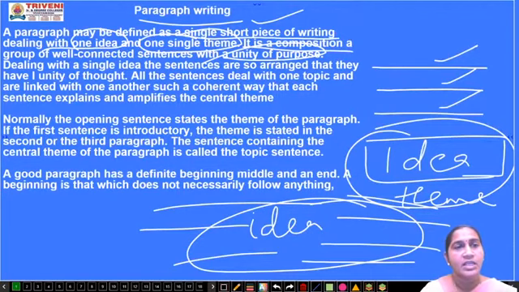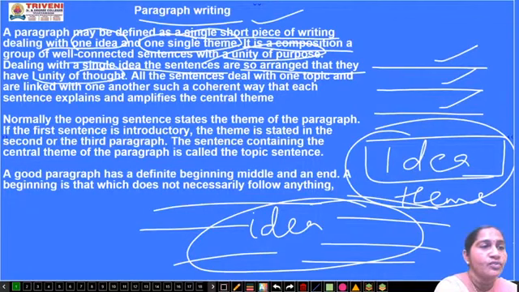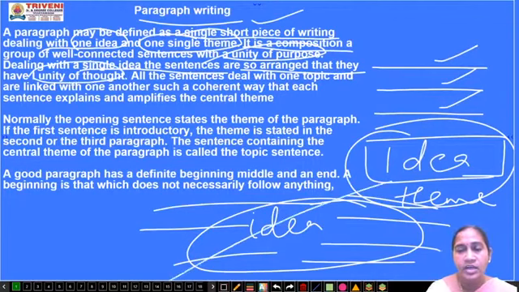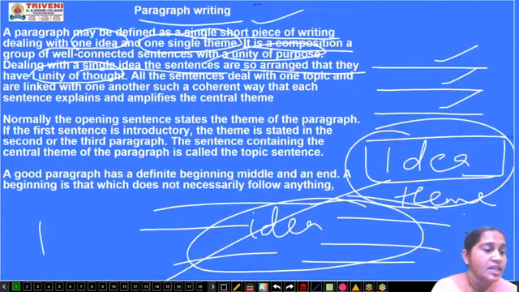Dealing with a single idea, the sentences are so arranged that they have one unity of thought. So one paragraph is one idea, one theme, or you can simply say it's a unity of thought.